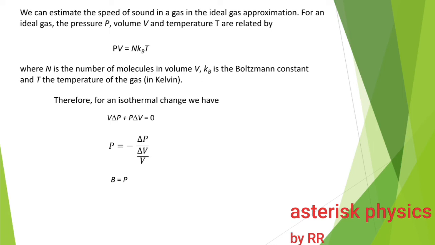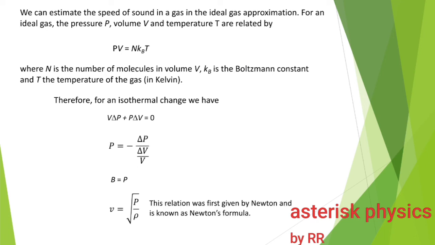So B is equal to P. Therefore, the velocity of sound in air using the ideal gas approximation is v is equal to root of P by rho, the root of pressure divided by density. This relation was first given by Newton and is known as Newton's formula.